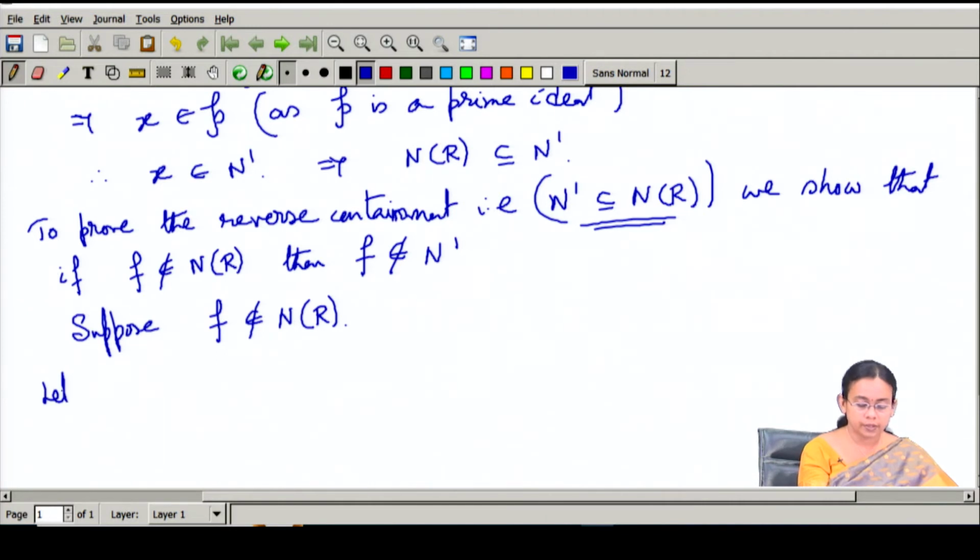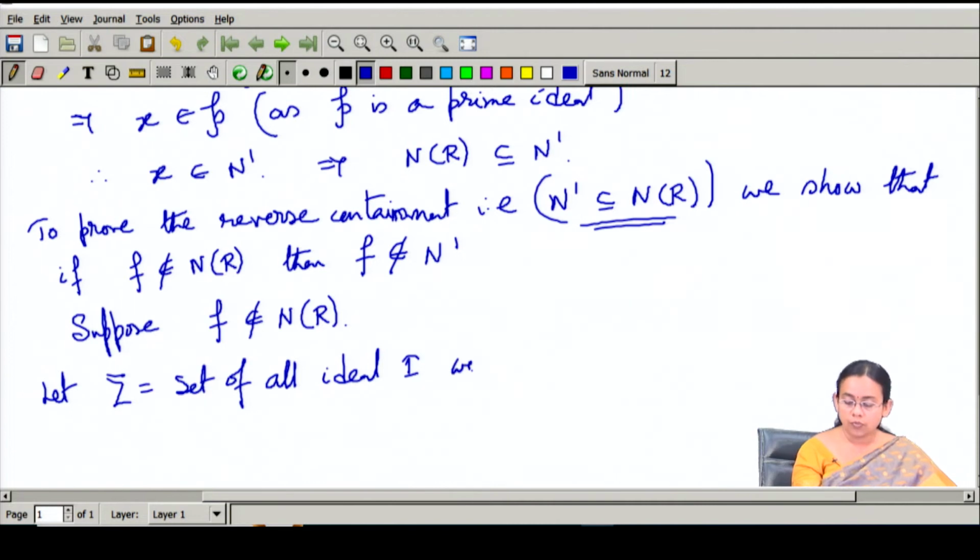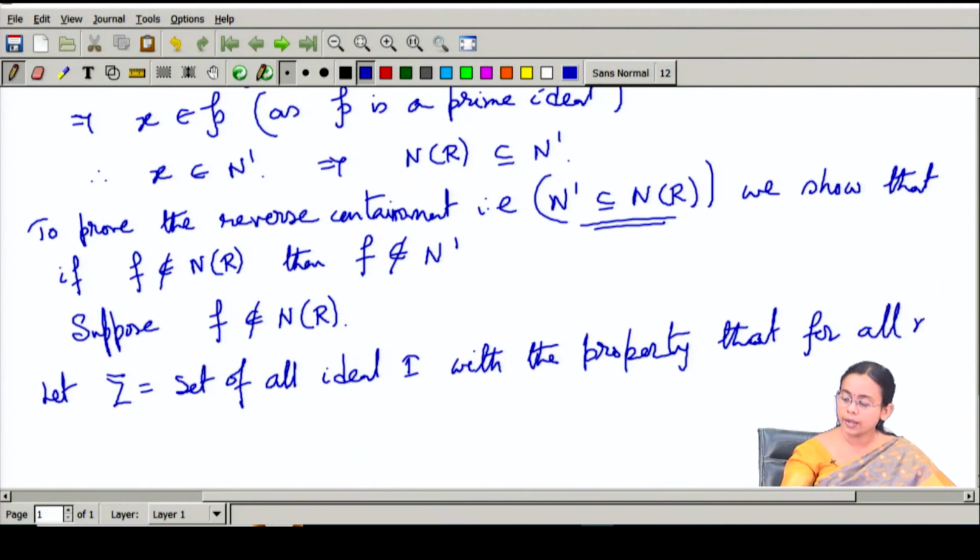So let sigma be the set of all ideals I with the property that for all n greater than 0, f to the power n doesn't belong to I.